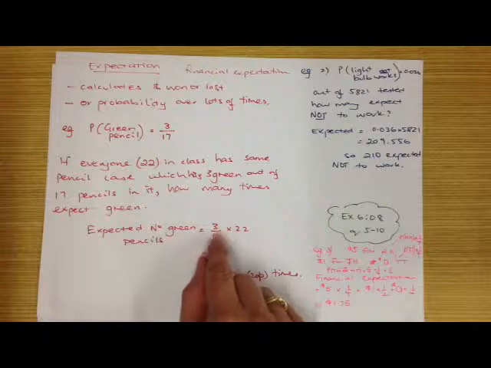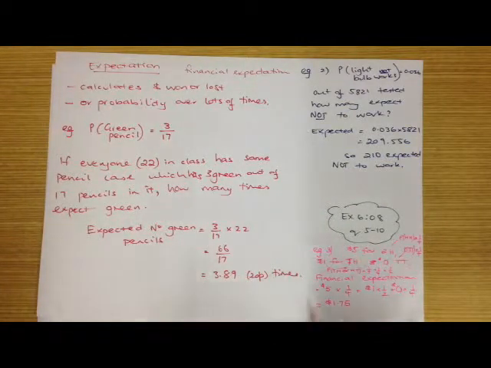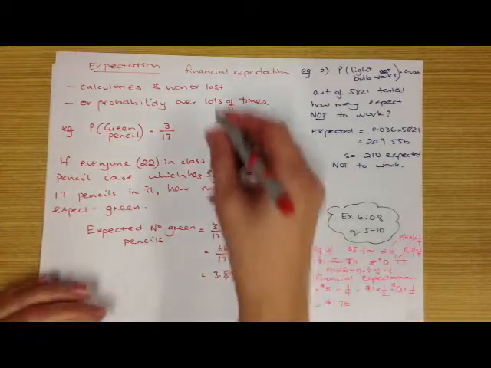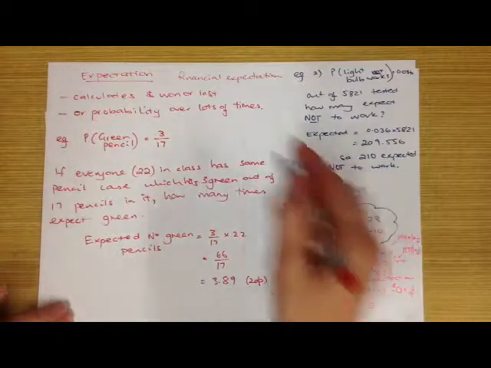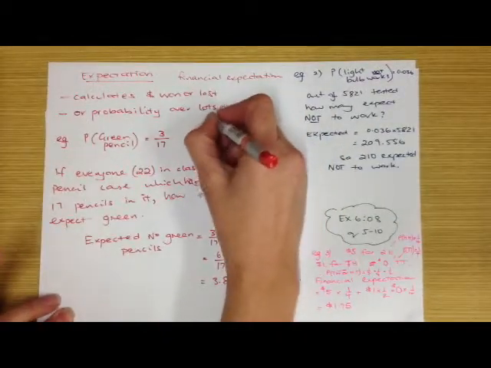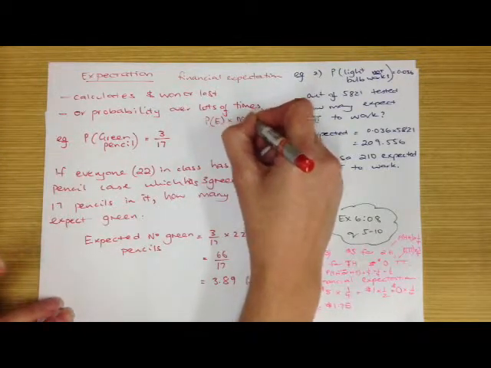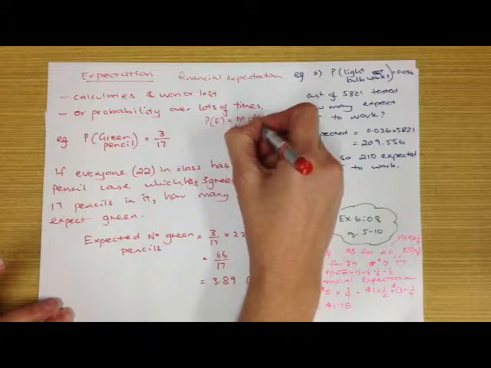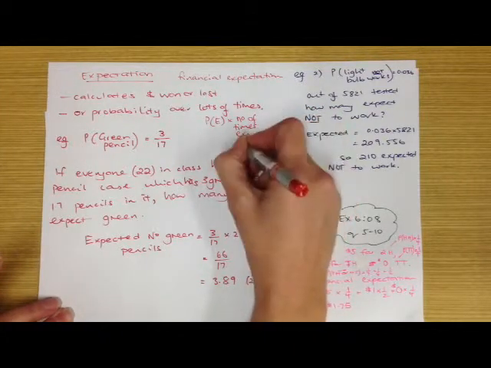So the expectation of getting a green pencil is 3 out of 17 times the number of times the event occurs. So if we're looking to find the expectation over lots of times, then it's the probability of the event times the number of times the experiment is conducted.